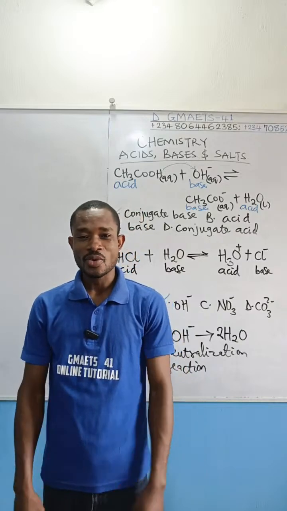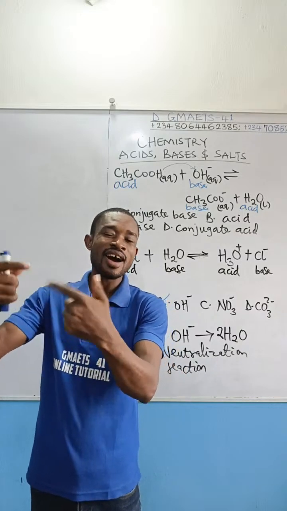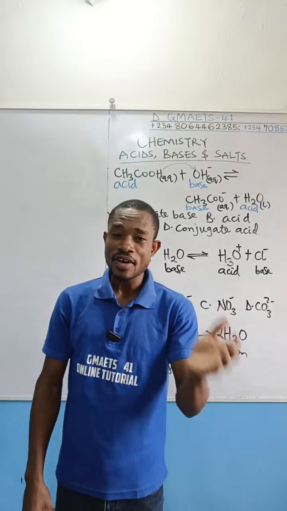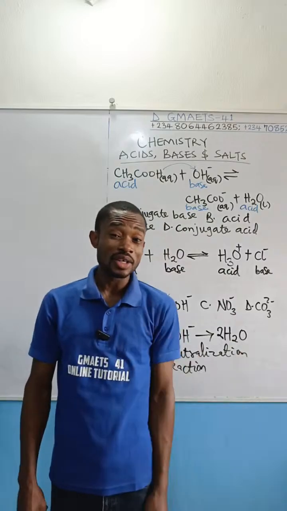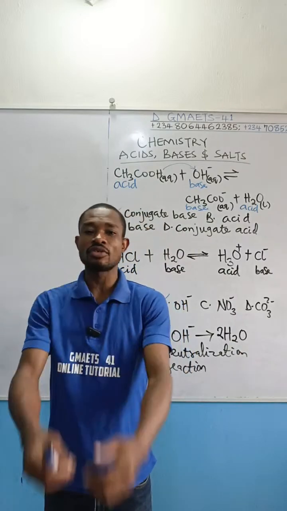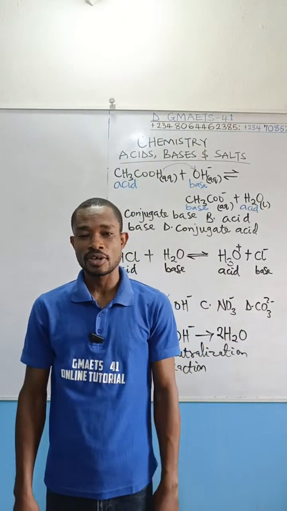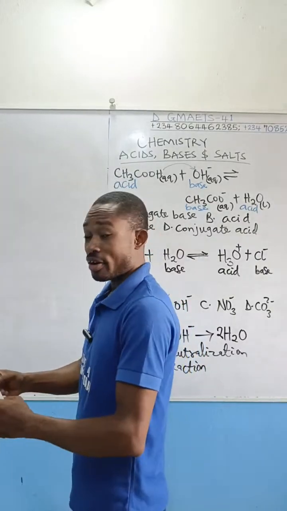I always ask that question. That remaining 2% is definitely the alkalinity of that solution. So for every acid, you can find the pOH. For every base, you can find the pH, because there is a little level of acidity or alkalinity in the opposite pairs. Therefore, this question is not wrong, it's very correct.